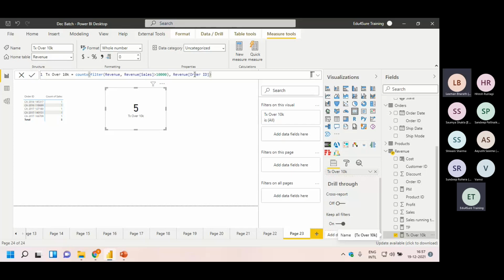Another product costs 8,000. Or assume both cost 8,000 each. What will happen? If you are looking at one product, it's not going to come under this category, because we are looking for total sales order ID wise, not product wise. So if we put order ID here, it will combine the sales amount of that particular order ID and give us the total. Understood, guys?